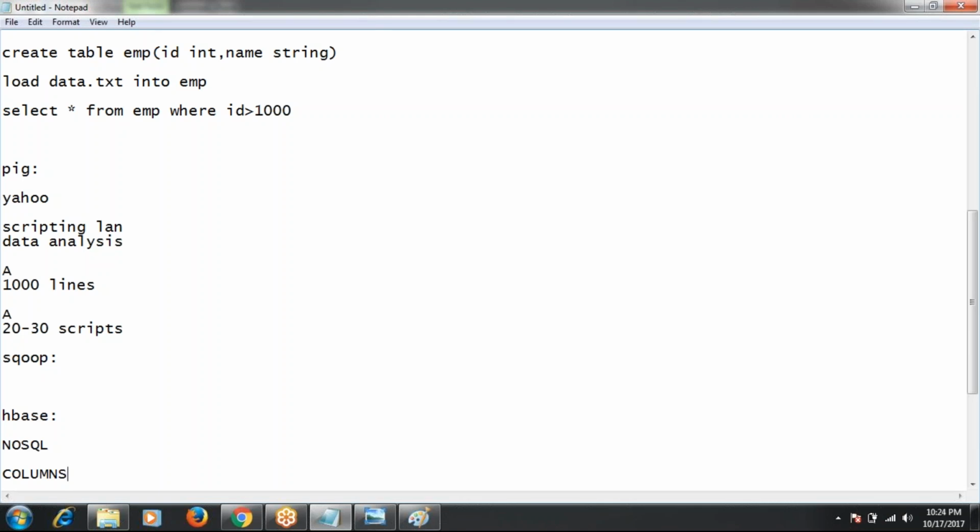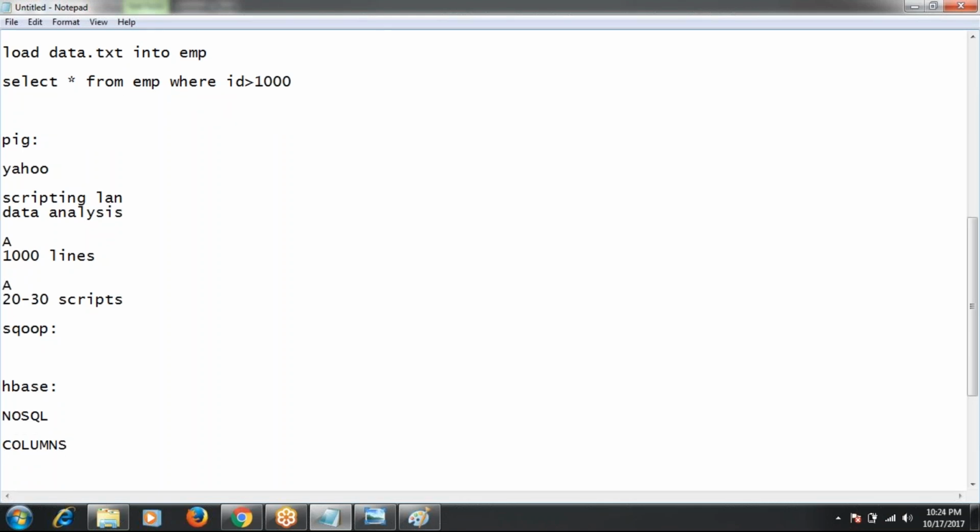Actually, HBase is a NoSQL database developed on top of core Hadoop, that means HDFS and MapReduce. HBase is used for data storage. For data storage, we already have HDFS. By using HDFS, we can do the storage. Then why again this HBase?